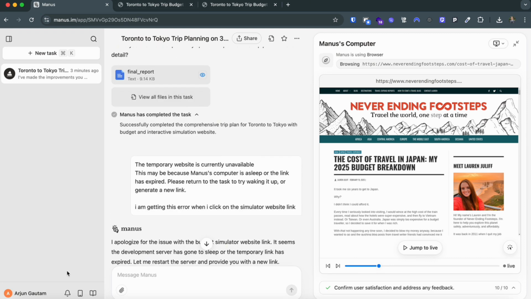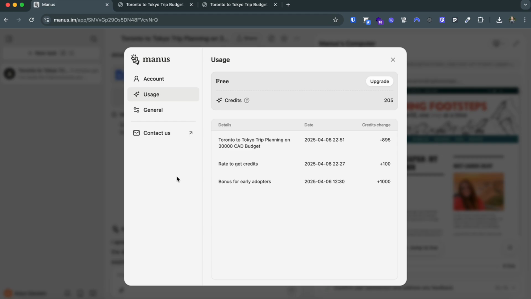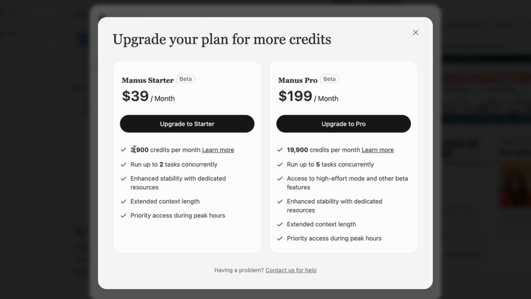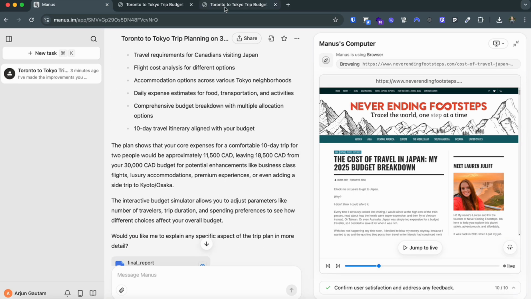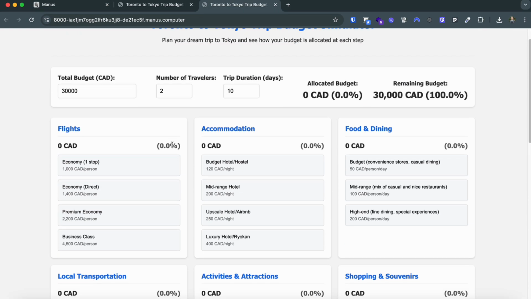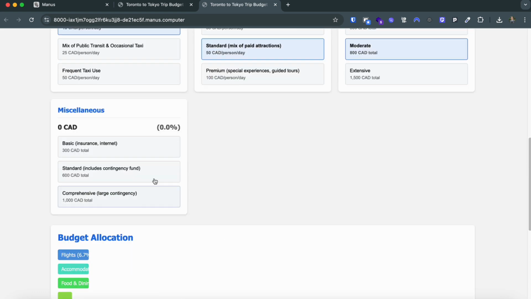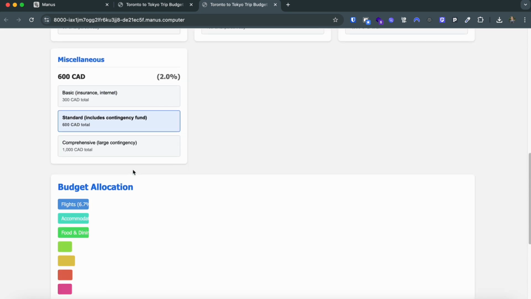I have spent around 995 credits. I got 1,100 for the review, so I had 1,100 credits here for free, and I used around 995. If you have to upgrade, you need to pay 39, it's CAD maybe, for 3,900 credits per month. So it's a pretty good job, right? If you are doing it for beginner stuff, it's pretty good, right? I like this website. This is how it has done, and I like this pretty much.